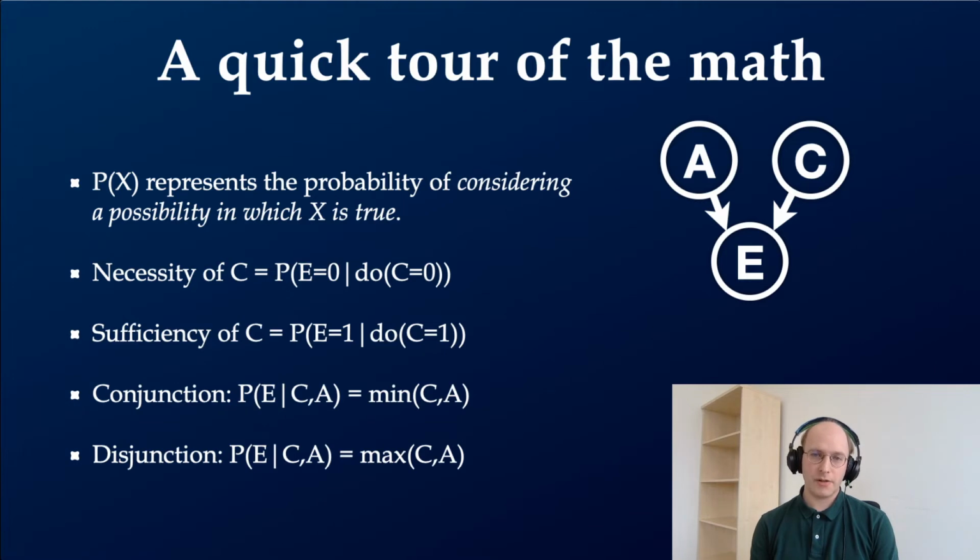Conjunction and disjunction for this two-cause structure can be rendered as a minimum and maximum respectively. The likelihood of considering a possibility in which E occurs, given the value of C and A, is the minimum of C and A. If either of them is false, the outcome doesn't happen. In a disjunctive case, it's the maximum. If either of them is true, the outcome occurs.